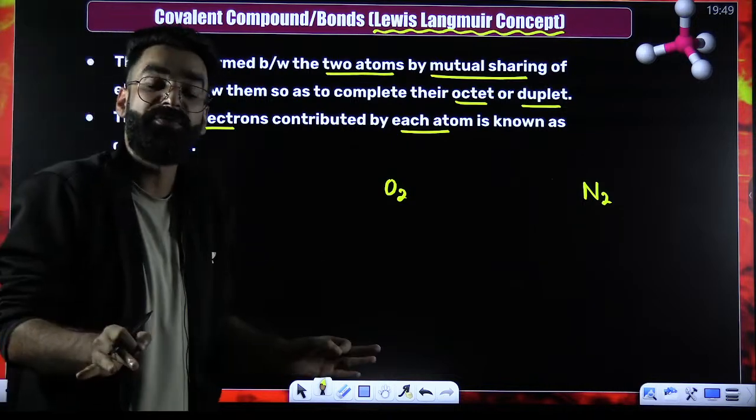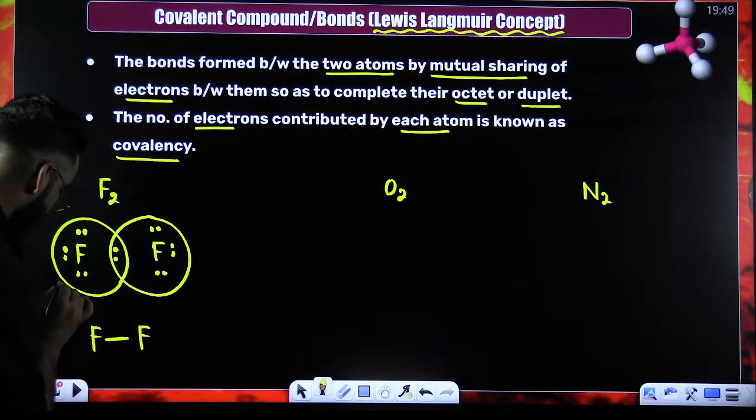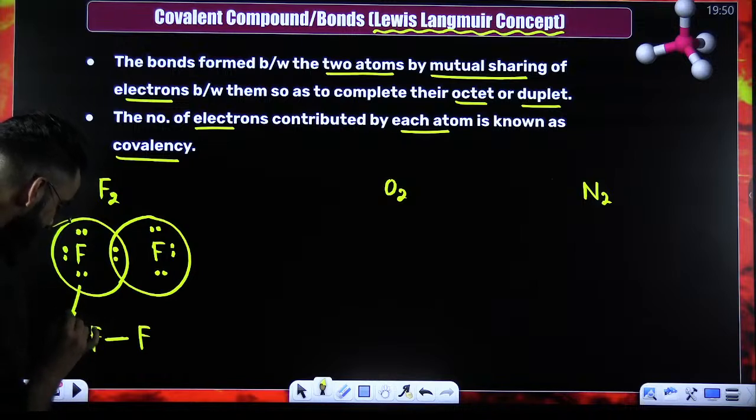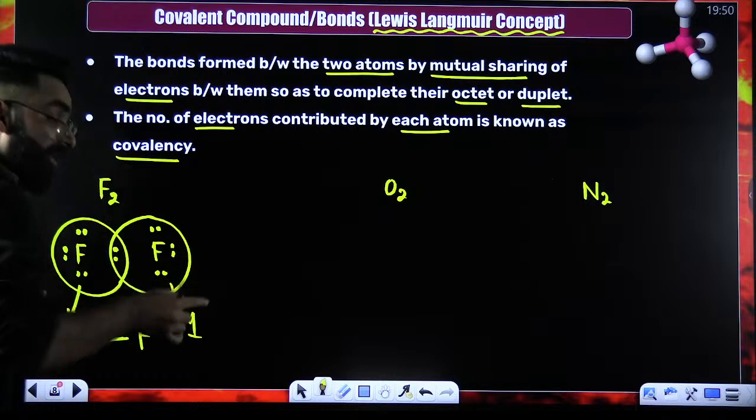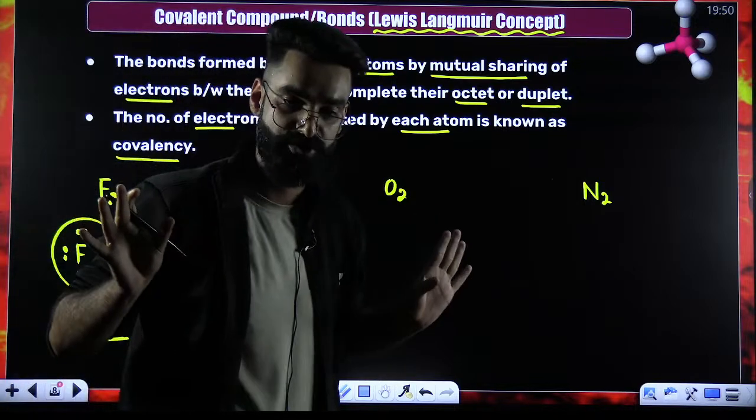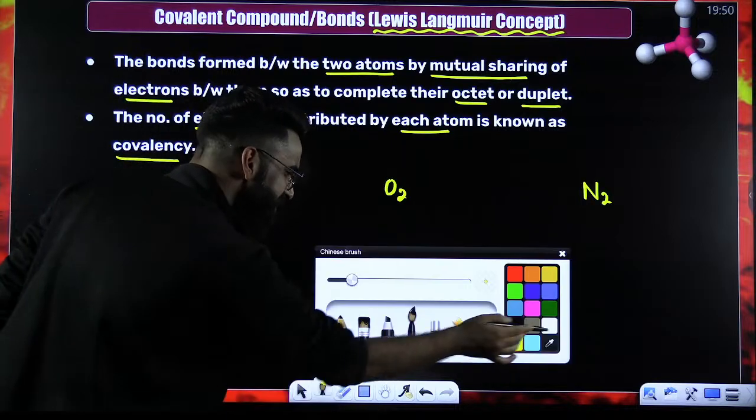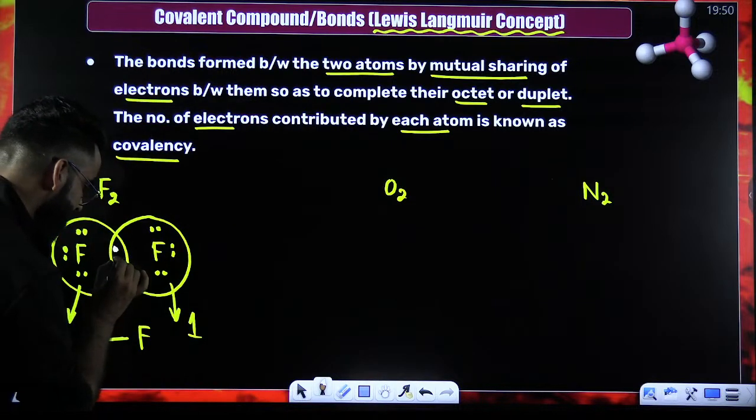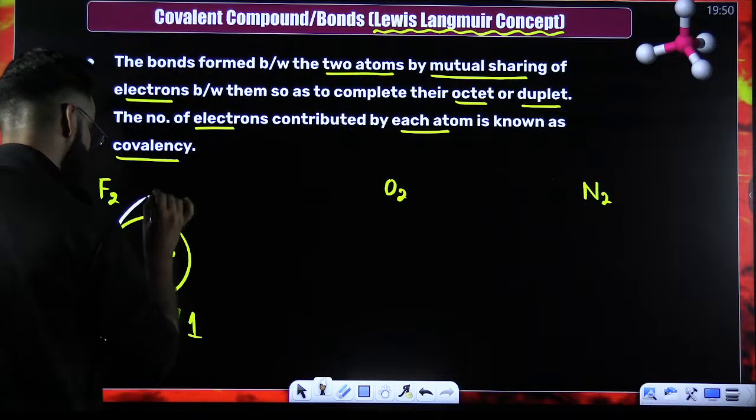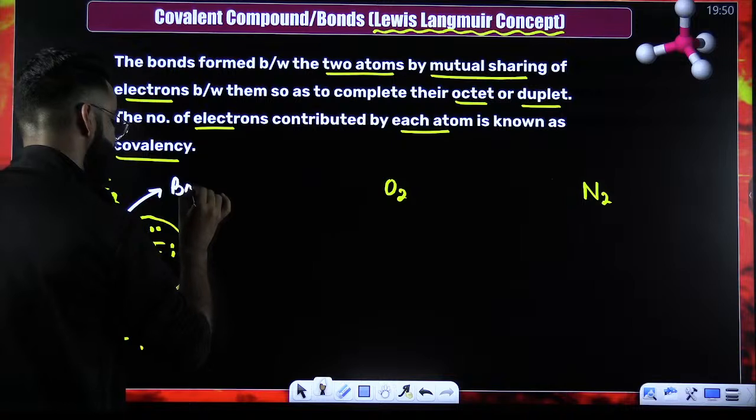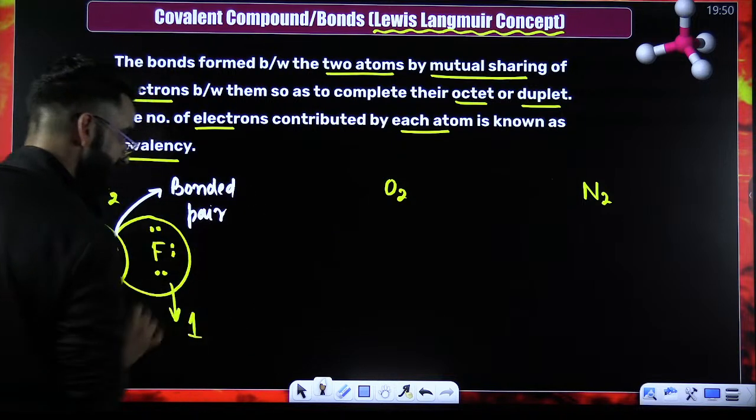And the number of electrons contributed by each atom, that defines its covalency. So covalency of this particular fluorine here is 1, and covalency of the other fluorine is also 1, because both the fluorine atoms are contributing 1 electron each. Right? Now, my dear students, this electron pair which you're seeing at the middle, which is common to both the fluorine atoms, you call this particular electron pair the bonded electron pair.